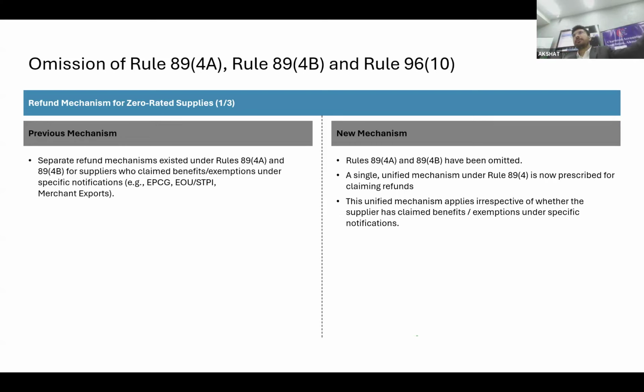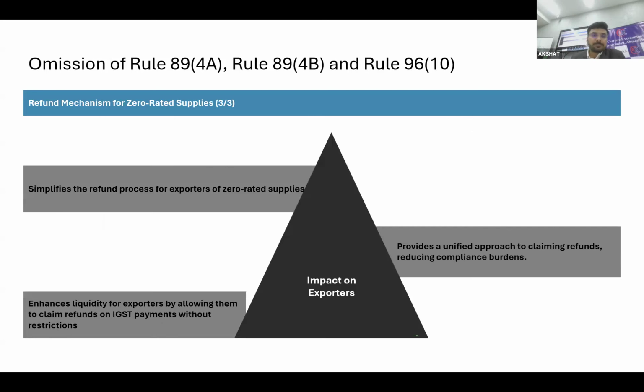When you are discussing without payment of tax, you need to provide the ratio in which you are calculating your input tax credit, because with payment of tax, you take a refund of the tax you have paid. But for without payment of tax, there is a set of formulas that has been prescribed. The 89 case had a different formula, the 89 4A 4B case had another formula, and people are struggling with that. Now they have removed that 89 4A 4B and 9610 as well. So far as exporters are concerned, a refund-stuck situation would not arise, at least after these changes.